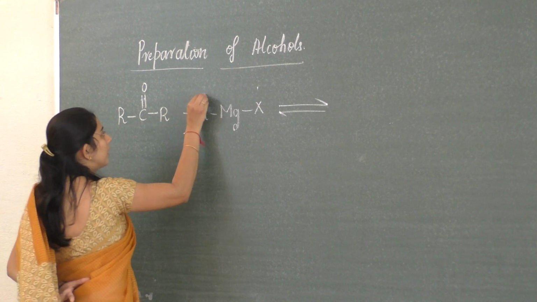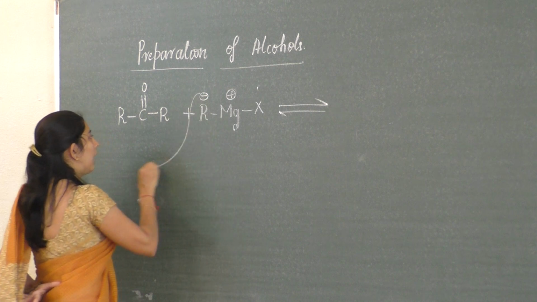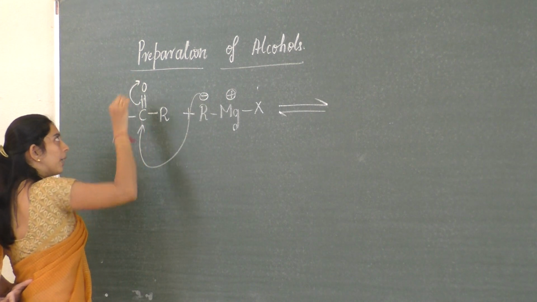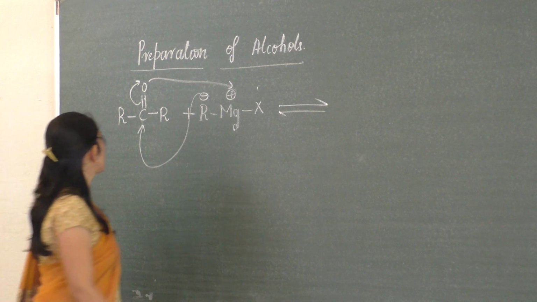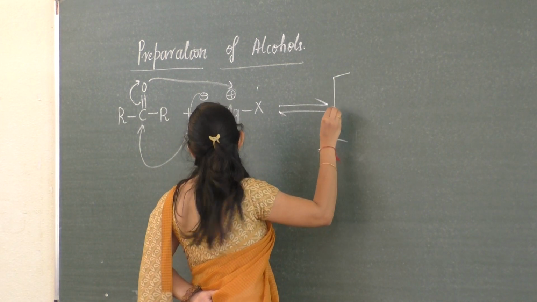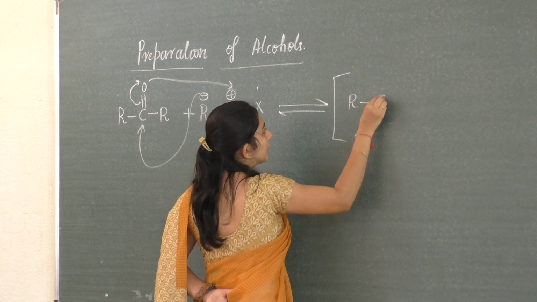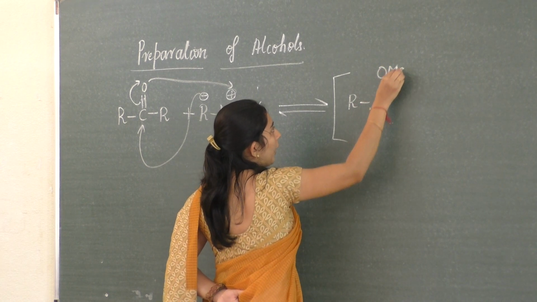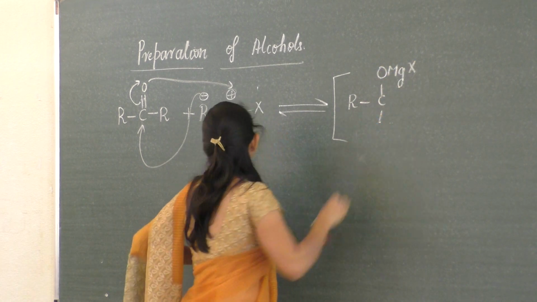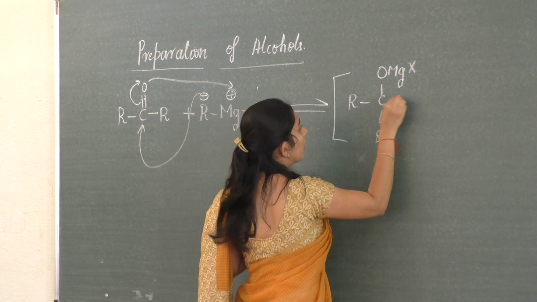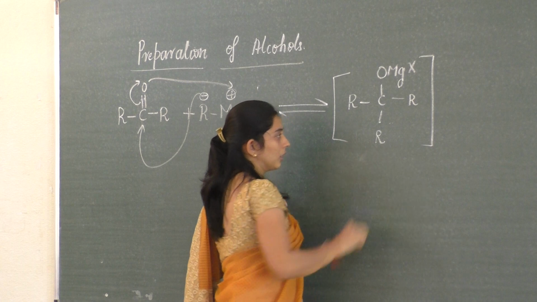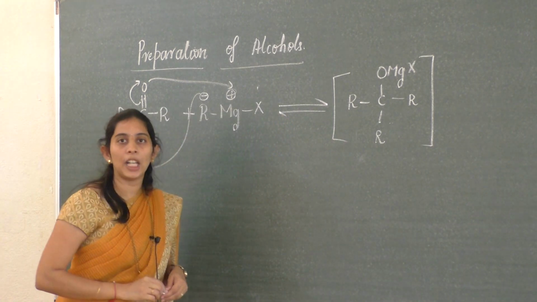Again, the process is the same. R minus comes and attaches, O minus goes here, so O will abstract the magnesium. So we get an addition product, R C O MgX, with R here, and already R here. So the adduct is obtained.